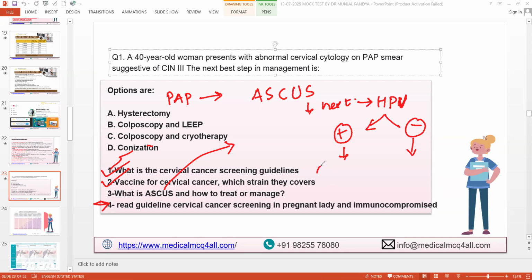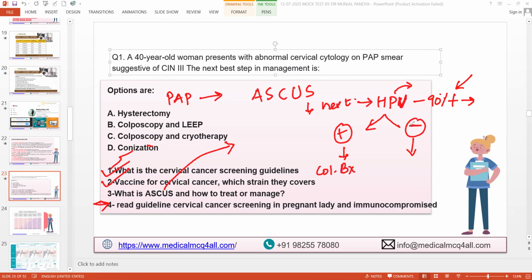Excellent. So this is very much clear cut. If you have HPV positive, because in 90% plus of patients who have cervical cancer, they carry HPV. So HPV can cause dysplasia, metaplasia, carcinoma in situ, and eventually invasive carcinoma of cervix. Is that clear? Yes or no? So if you have a positive HPV, then colposcopy and biopsy.